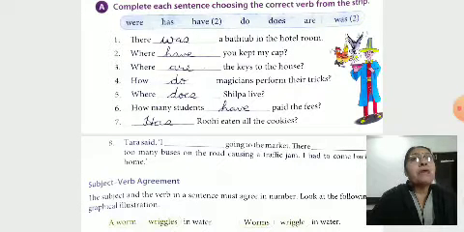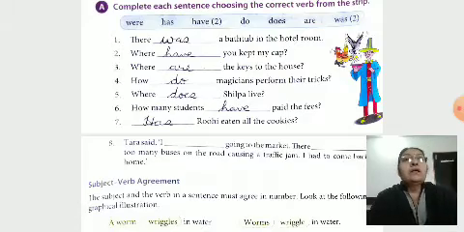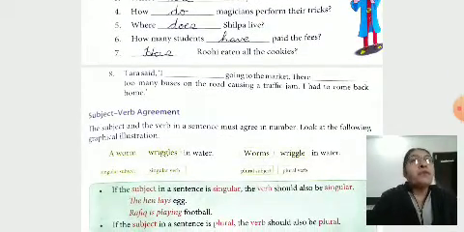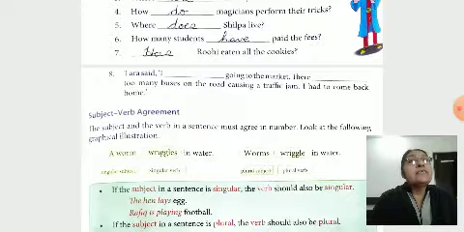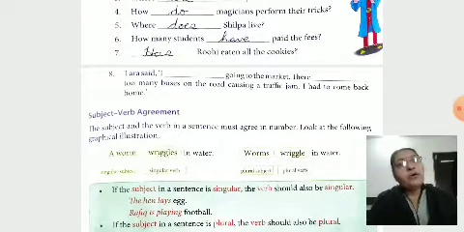Where have you kept my cap? Where are the keys to the house? As per that, we use verbs as main verbs and as helping verbs. How do magicians perform their tricks? Where does Silpa live? How many students have paid the fees? Has Ruhi eaten all the cookies? Tara said, I was going to the market. There were too many buses on the road causing a traffic jam. I had to come back home.